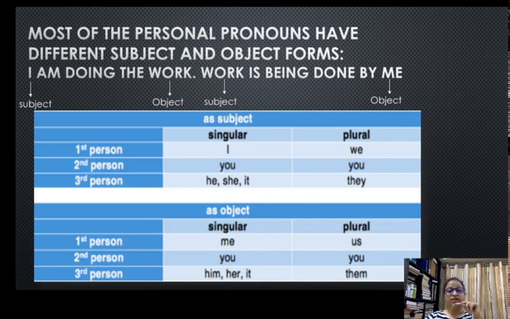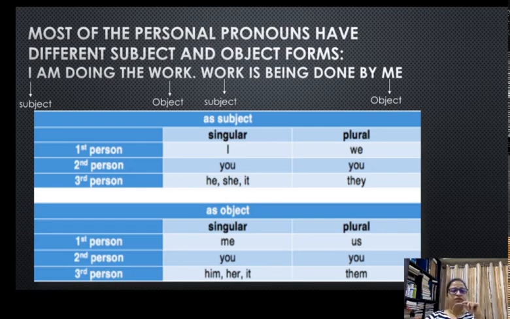In both the sentences, Ram is going to remain Ram in both subject as well as object position. But if Ram is substituted with the pronoun I, or he, or you, or whatever personal pronoun, it is going to change its form or its shape when it is put in the object place. So let's take a look at this through this chart.